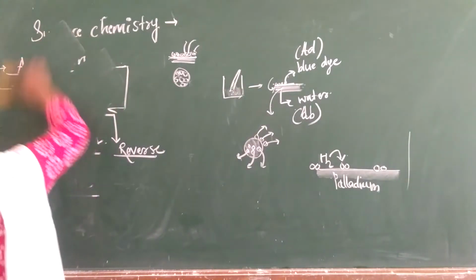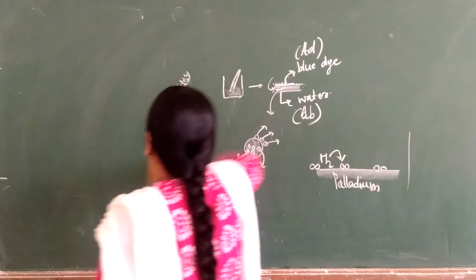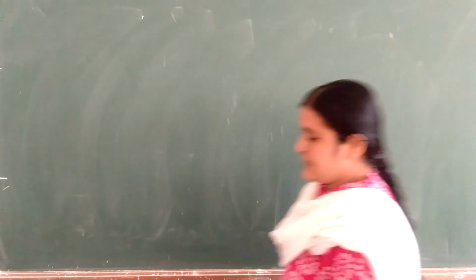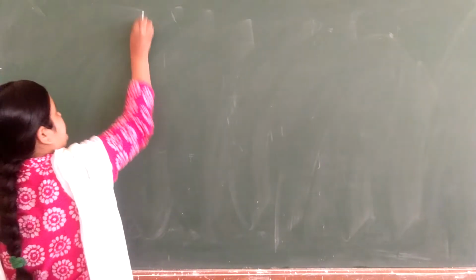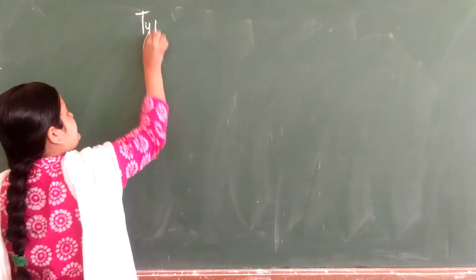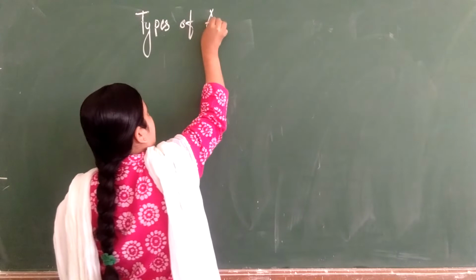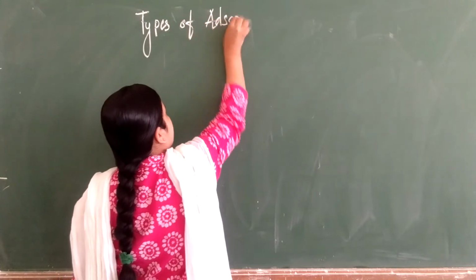Now the next part of today's class is types of adsorption. Next part, let's study types of adsorption.